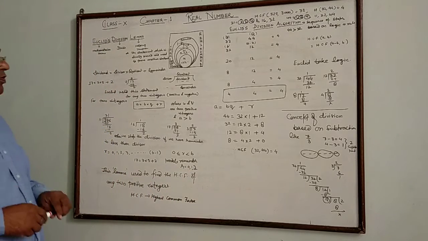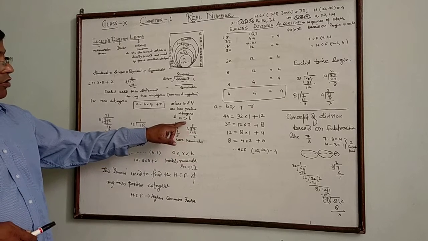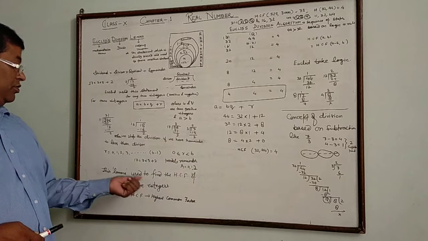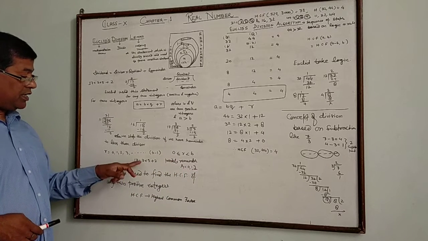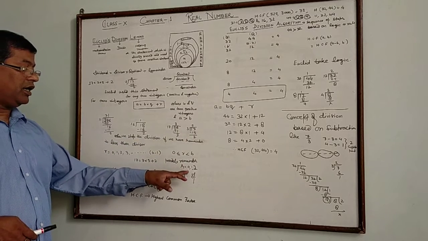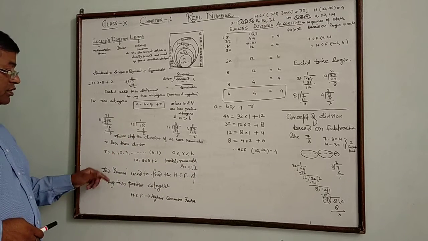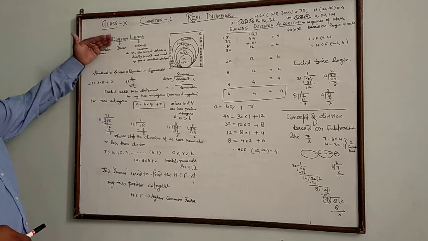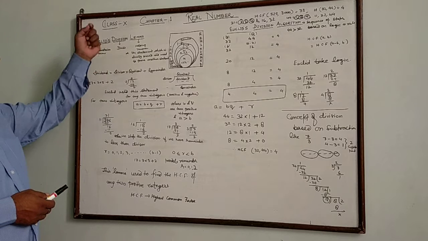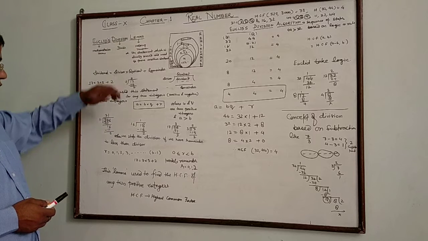The number of possible remainders is equal to the divisor. Here 3 is the divisor, so there are 3 possible remainders. So 17 can be written as 3 into 5 plus 2, and the possibilities of remainder are either 0, or 1, or 2. This is the process by which Euclid used the division rule to express his views in this form. So this is called Euclid's division lemma.